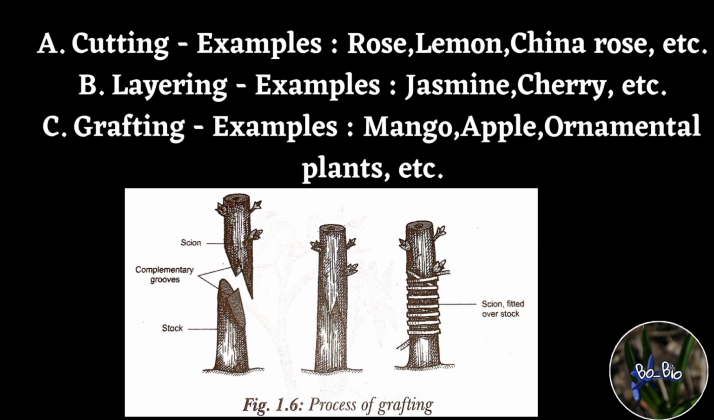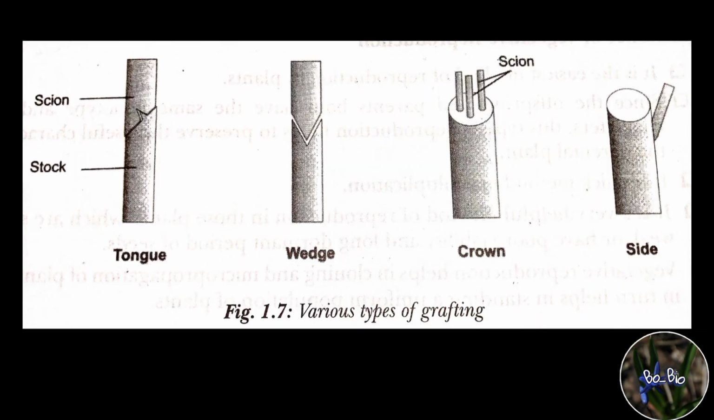Now there are types of grafting. On the basis of the method of uniting two parts, grafting can be of the following types: tongue grafting, wedge grafting, crown grafting, and side grafting. In the figure we can see the process of grafting and also the various types of grafting.